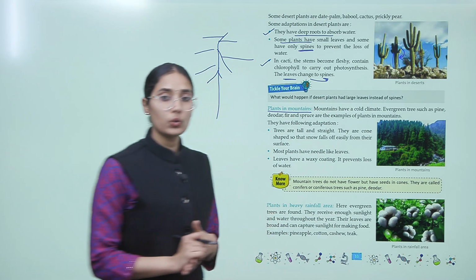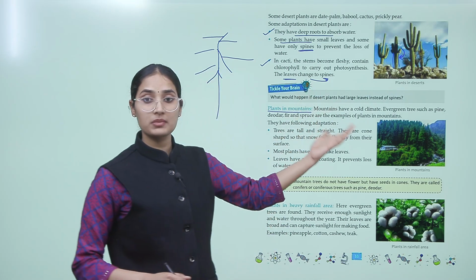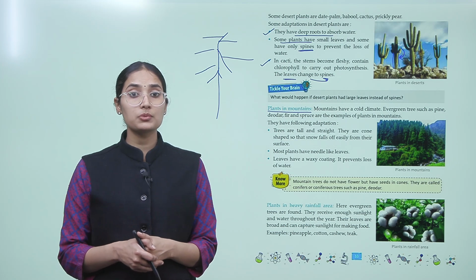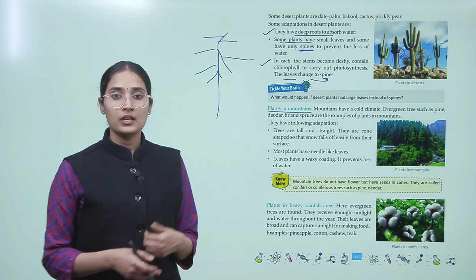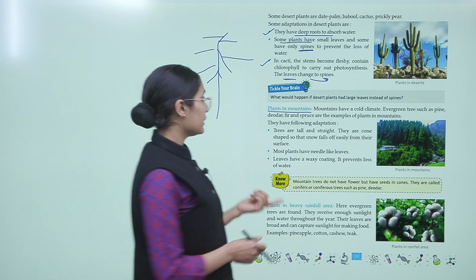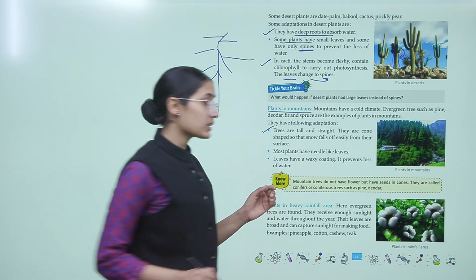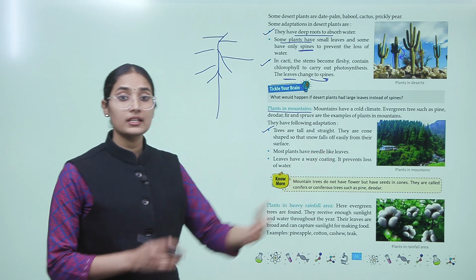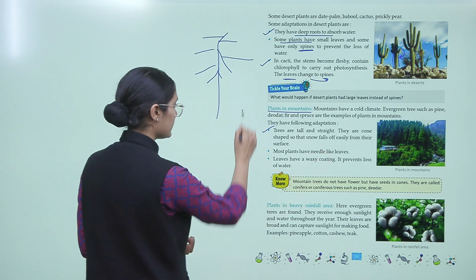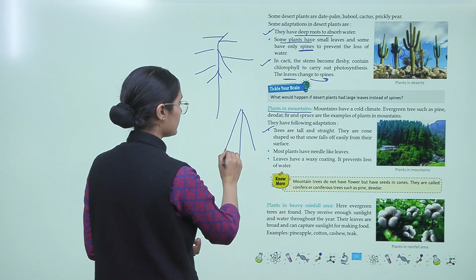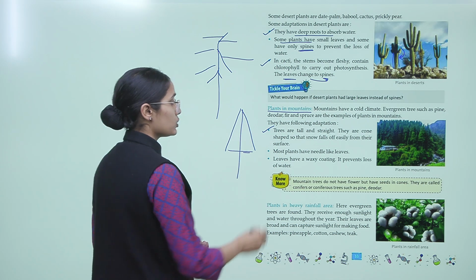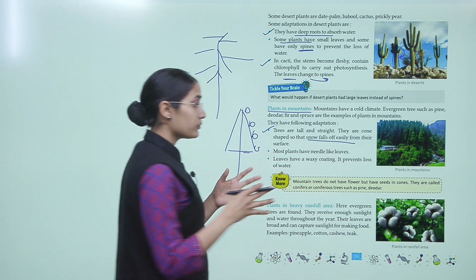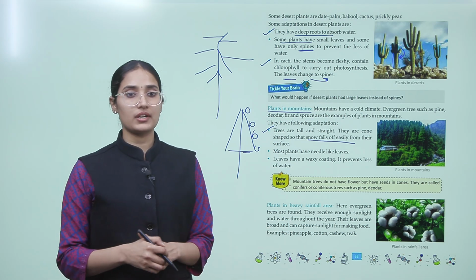So mountains have a cold climate, right, again an extreme climate. So evergreen trees such as pine, deodar, fir and spruce are the examples of these mountain plants, and they have the following adaptations. Trees are tall and straight, right. You must have seen these types of trees on the hills. They are cone shaped like this, right. They are cone shaped so that the snowfall that falls on them falls off easily from their surface, right.